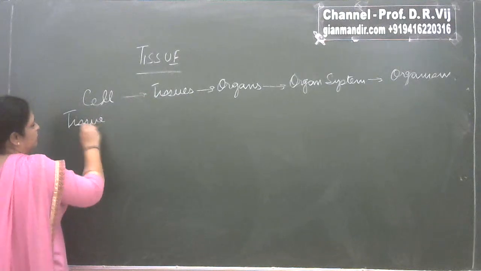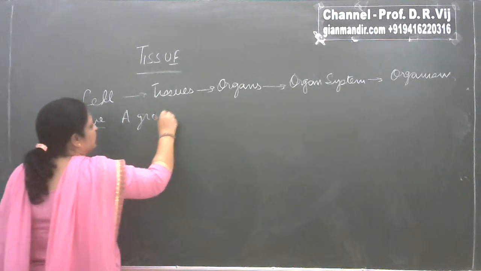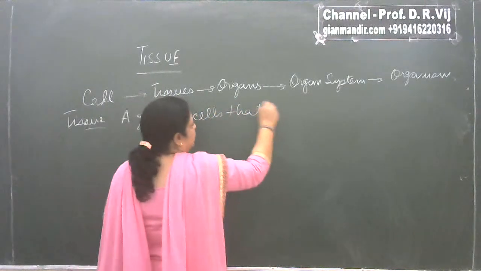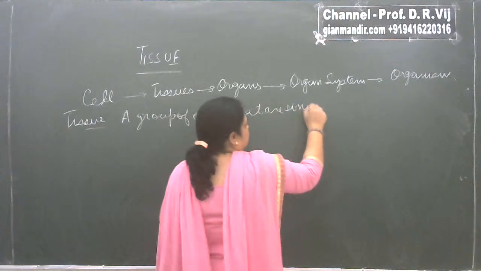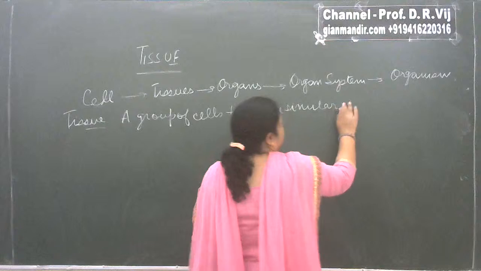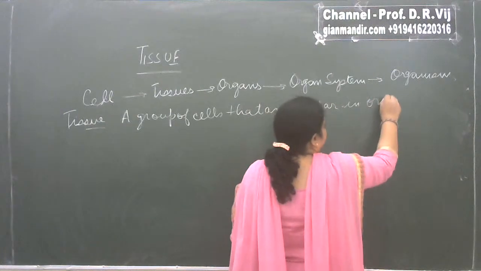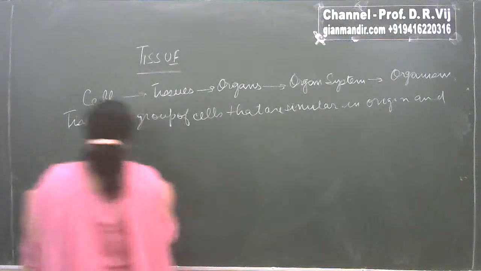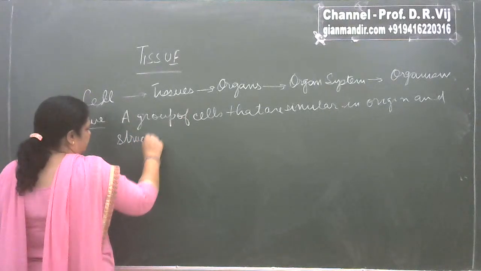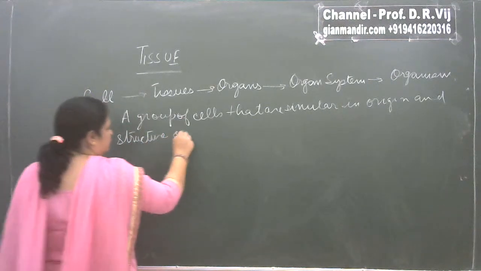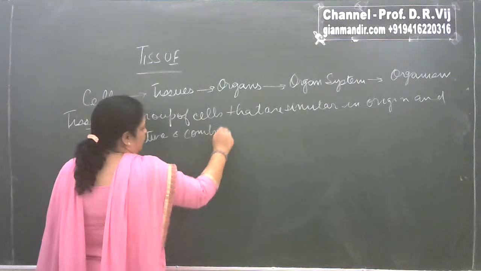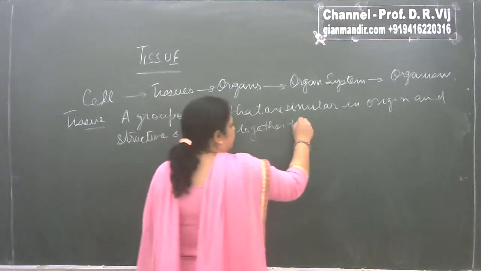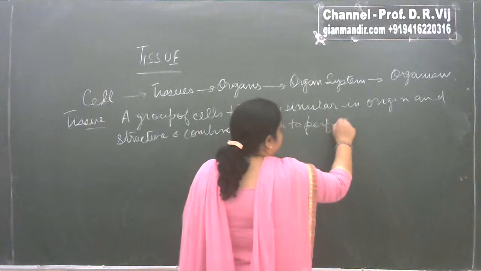What is a tissue? A tissue may be defined as a group of cells that are similar in origin and structure and combine together to perform a specific function.